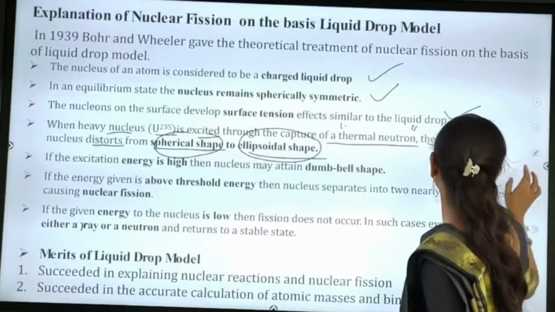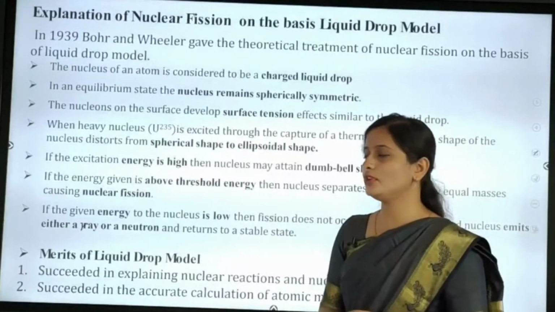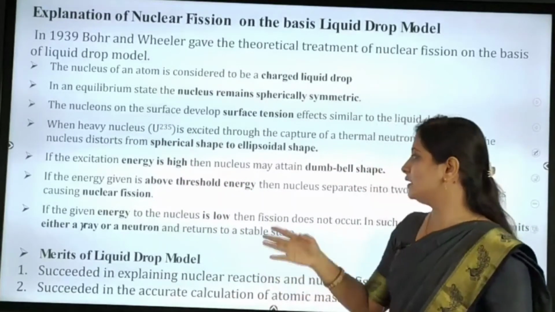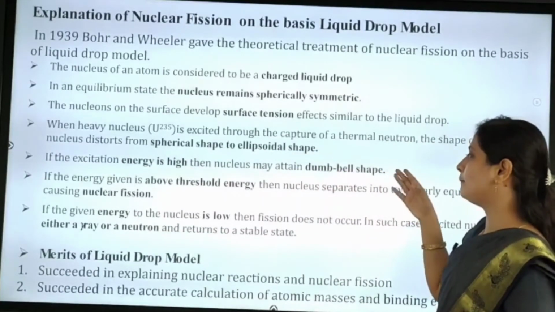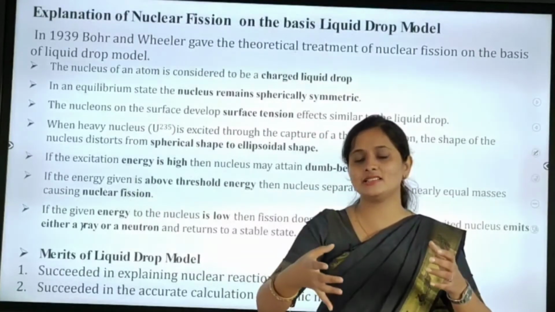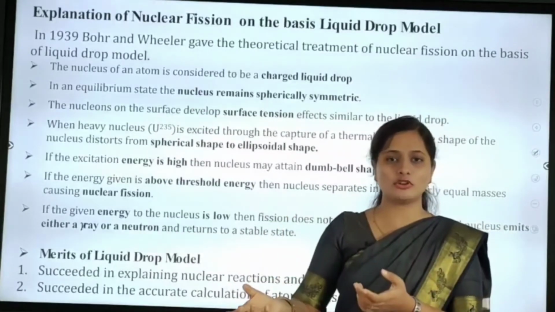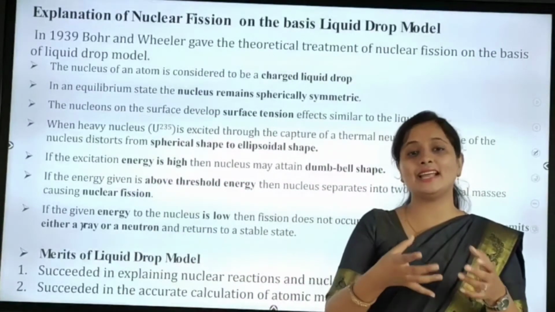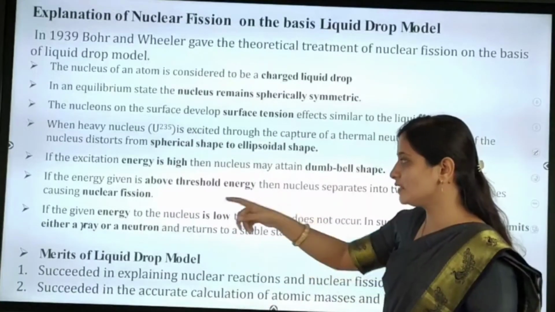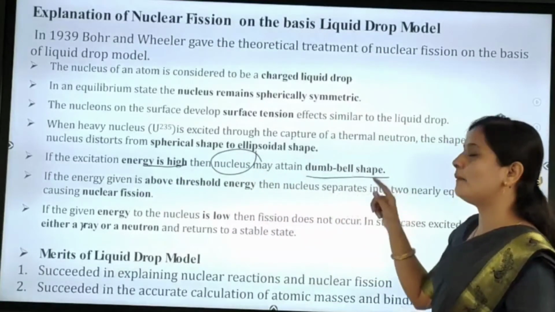We'll move to the fifth one. The fifth point is that if the excitation energy is high, then the nucleus may attain a dumbbell shape. Whatever the excitation energy, our heavy nucleus can split up into two constituent nuclei. If that excitation energy is high, then our nucleus may attain a dumbbell shape.